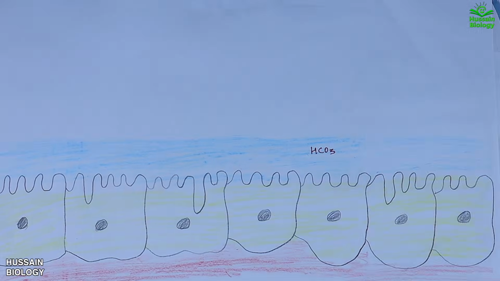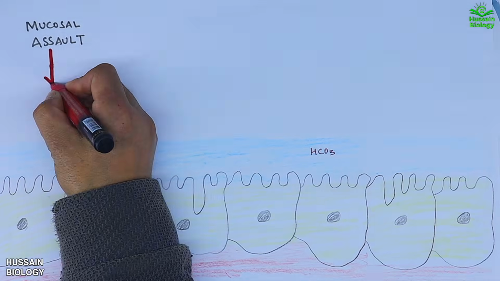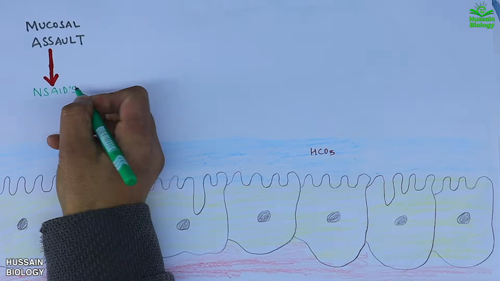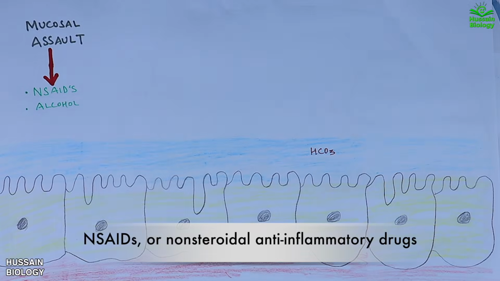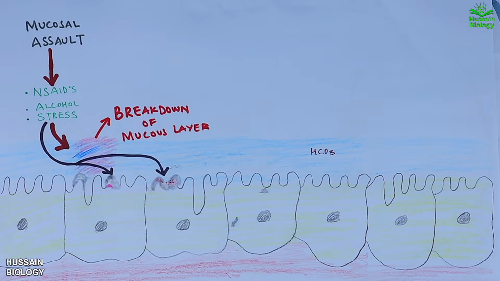Now to start the process, first we have the mucosal assault. This assault is triggered by agents such as NSAIDs, alcohol, and stress. These factors weaken and disrupt the protective mucous barrier. The NSAIDs reduce prostaglandins, alcohol dissolves the mucus, and stress suppresses mucus secretion. Together they cause a breakdown of the mucus layer and expose the epithelial surface underneath.